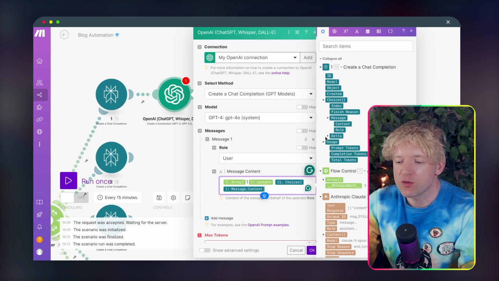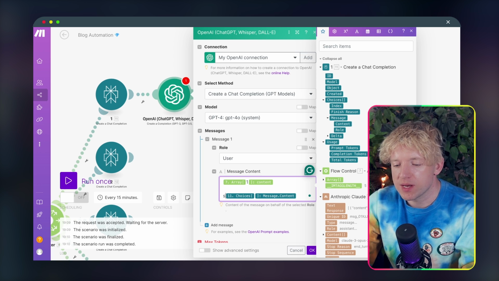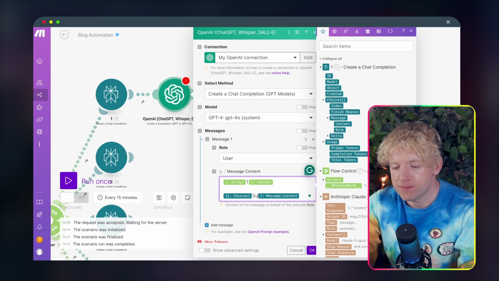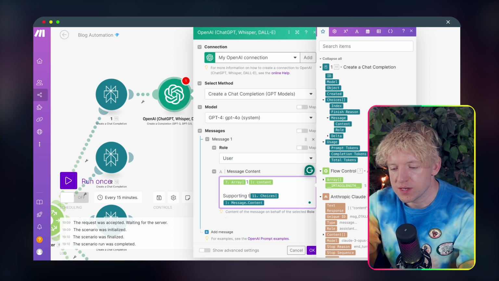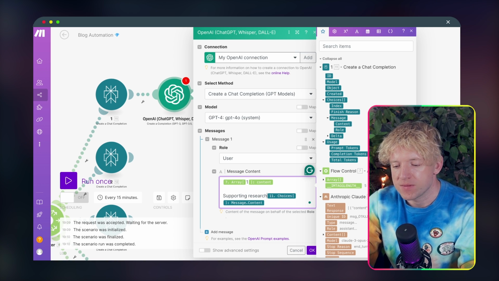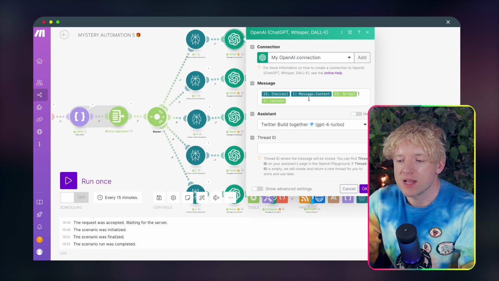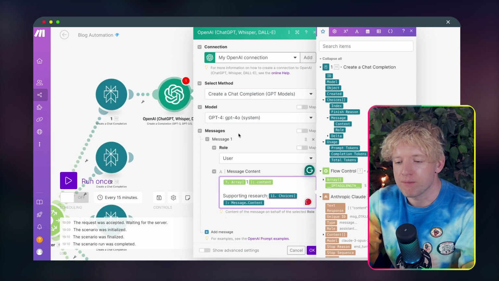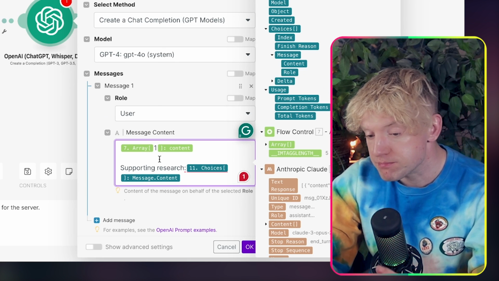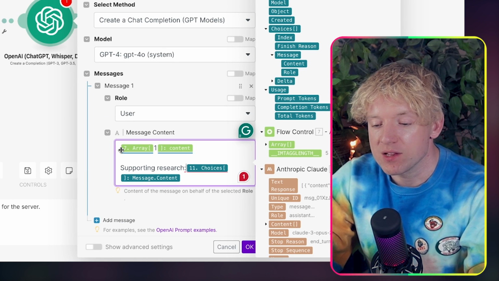It is awesome, cool. Just want to make triply sure. And all I say is come down, supporting research. Nice. Is it choices, message, content? Let's check that's it. Choices, message, content. Awesome. And then guys, because we've created our Twitter agent, now look, what do we do?